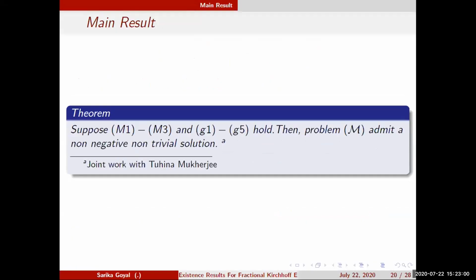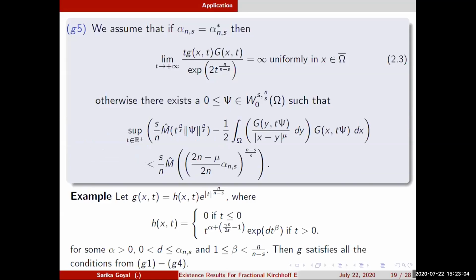No, but you go back to your G5. Yes, G5. That is why we assume this condition here. If alpha is not equal to alpha_ns star, we show this level.